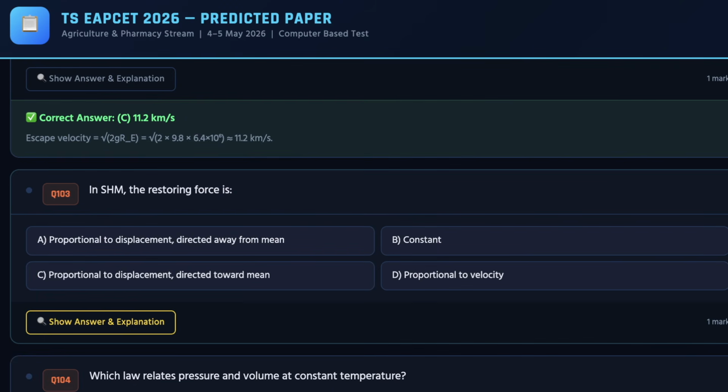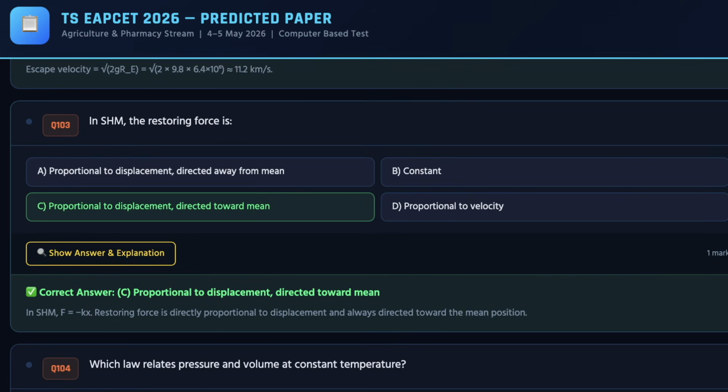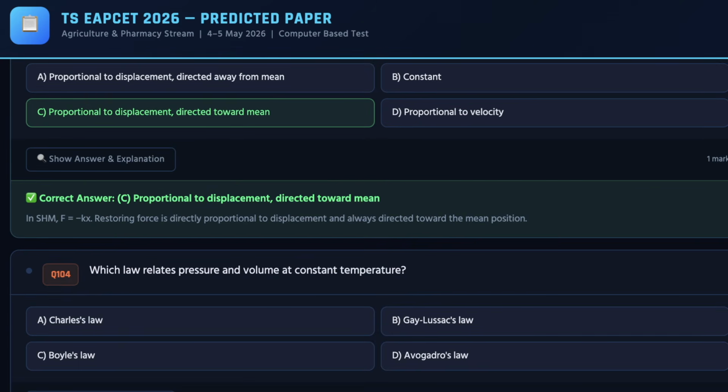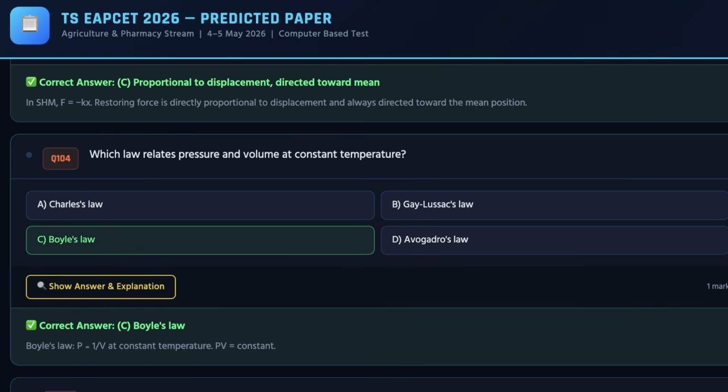Moving ahead, next we have the 23rd question. The correct answer for the same is C again. We have highlighted the explanation also. You can pause the video and check out the explanation as well. Next, we have the 24th question, which you can easily check on the screen. The correct answer for the same is C.